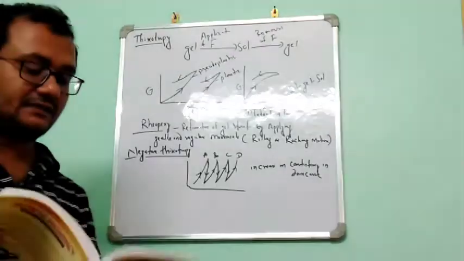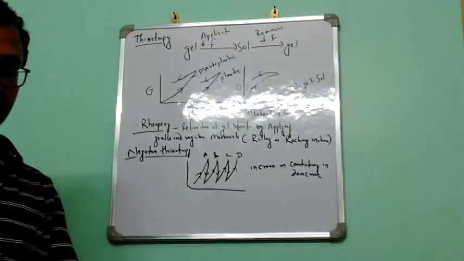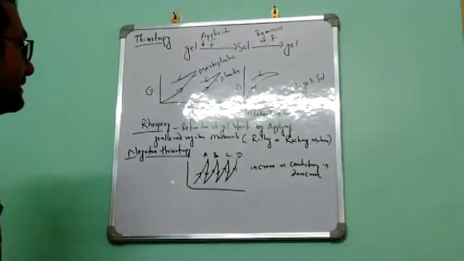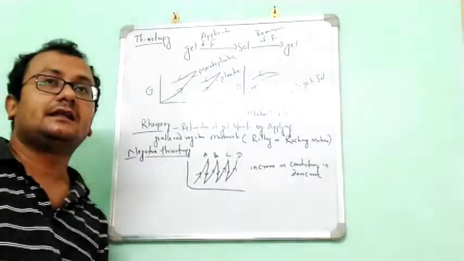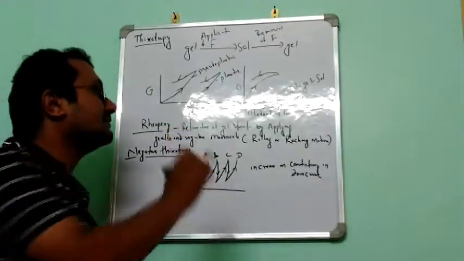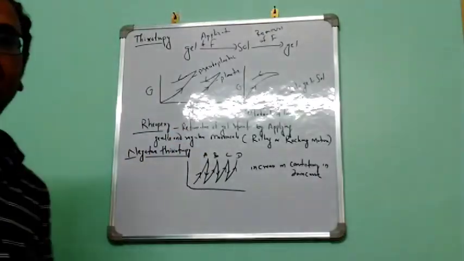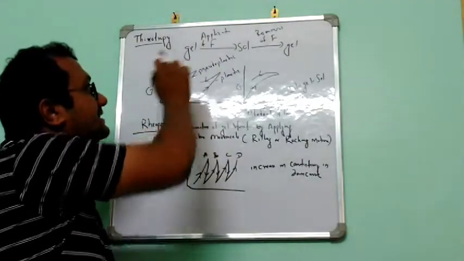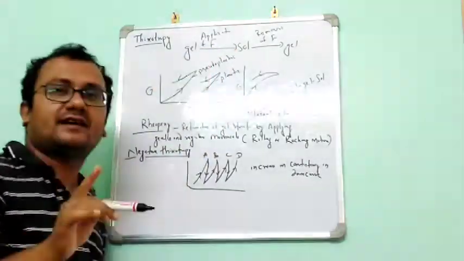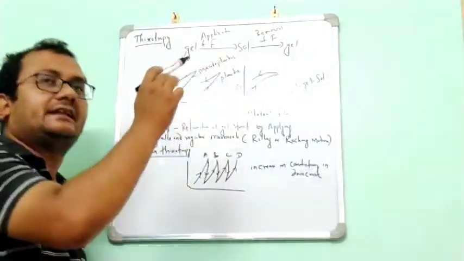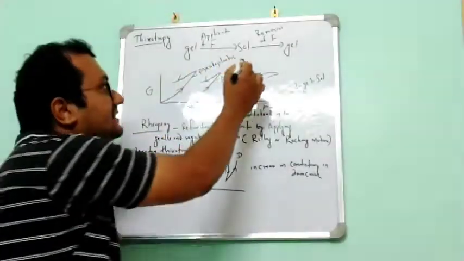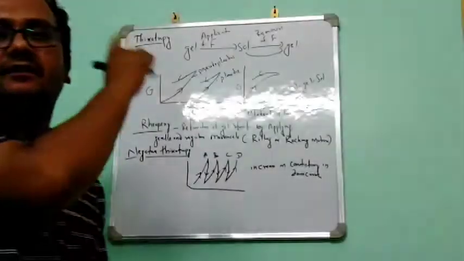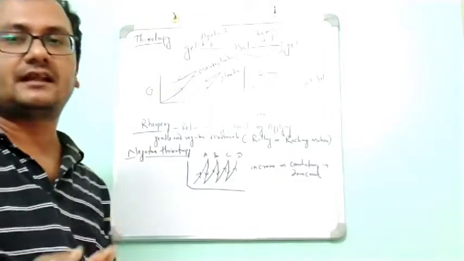So this is the thixotropy of different formulations. Let us discuss another parameter, that is rheopexy. Rheopexy means the reformation of gel structure. Reformation of gel structure means when we apply shearing force on a gel, it is converted to sol first, and when we remove the shearing stress, it is converted to gel. And this recovery takes more time than the regular.